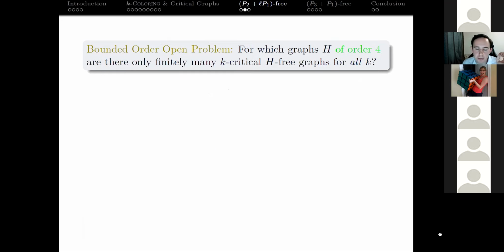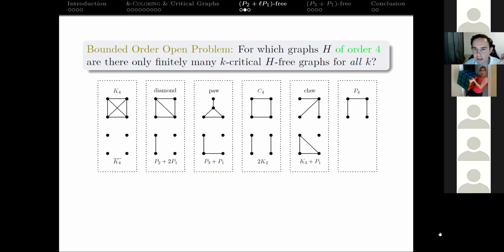But what our results did answer is this other bounded order problem. So if we want to know which graphs H of order 4, right? So we're really restricting this problem. We're really capping it off. There are only finitely many k-critical H-free graphs for all k. Then we kind of have a complete answer, because here are all the graphs, all non-isomorphic graphs of order 4.